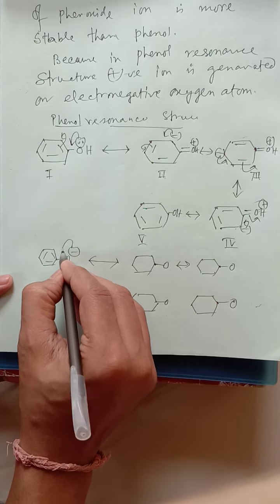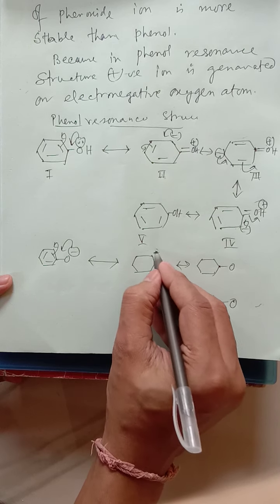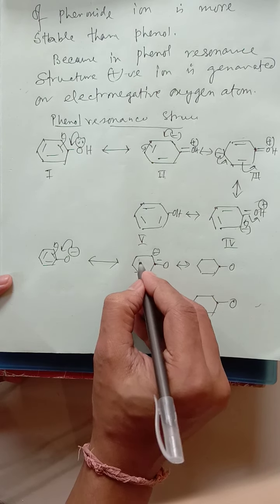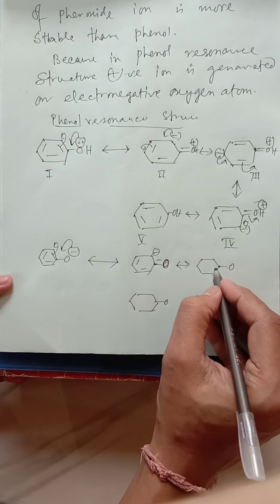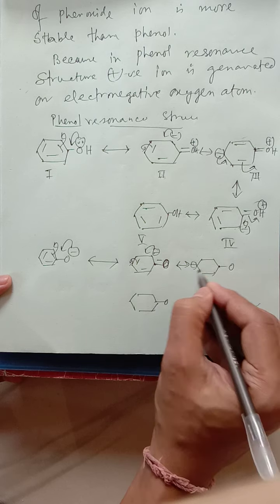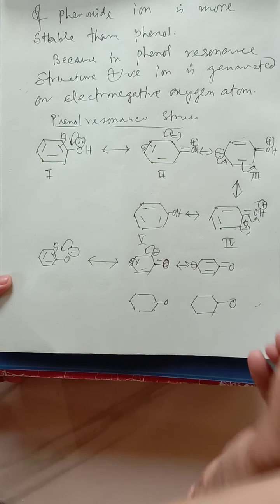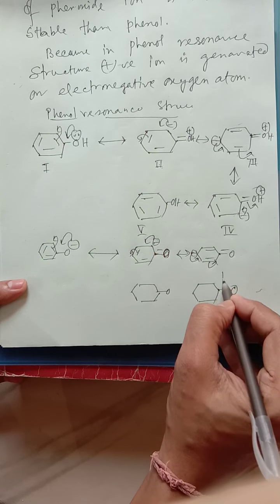What will happen? This negative charge will be shifted over here, and over here. That means the negative charge is over here. Look at this, no additional charge has been generated. It will be shifted over here, that means negative charge here and a double bond here, and this will shift over here.